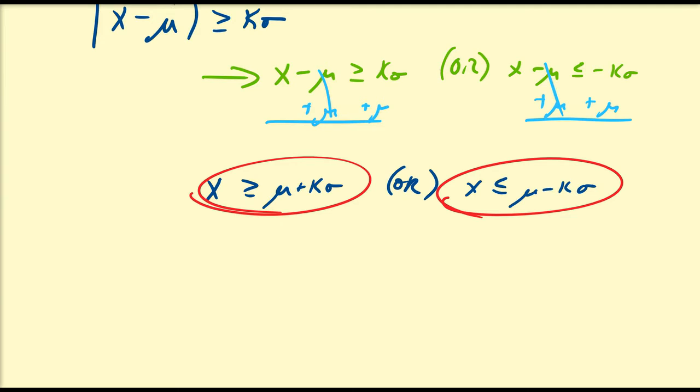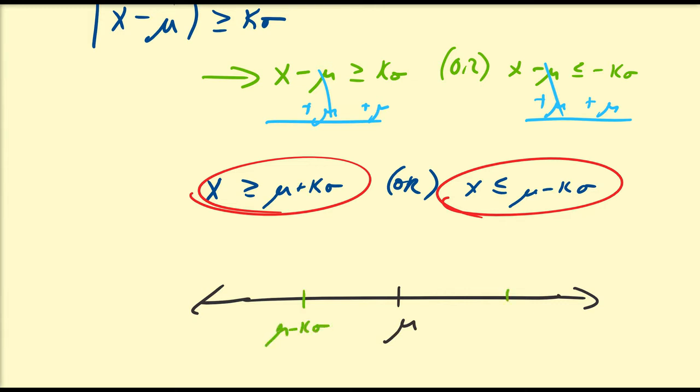So let's look at a number line. This is going to be mu. Let's assume we choose some value of k, so this is going to be mu minus k sigma, and this is going to be mu plus k sigma. We're going to assume that k is some positive number. And of course, if k is equal to 0, then you're directly on top of the mean, so we're going to assume that k is not negative.